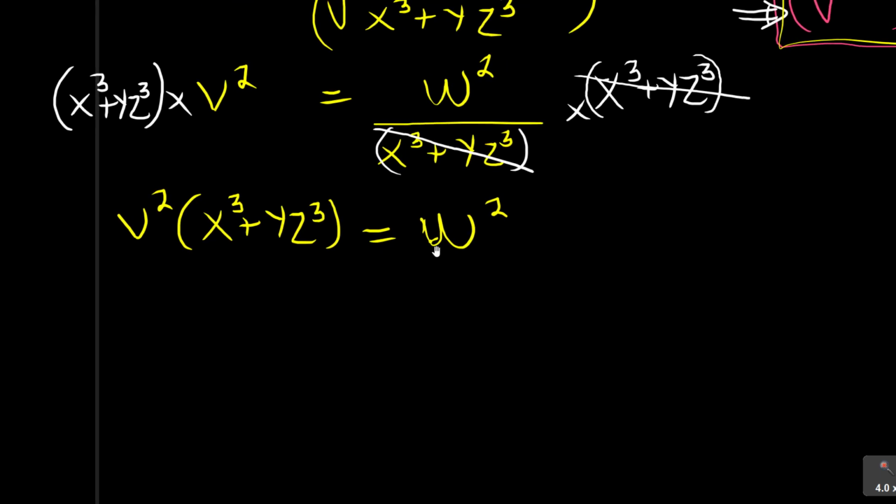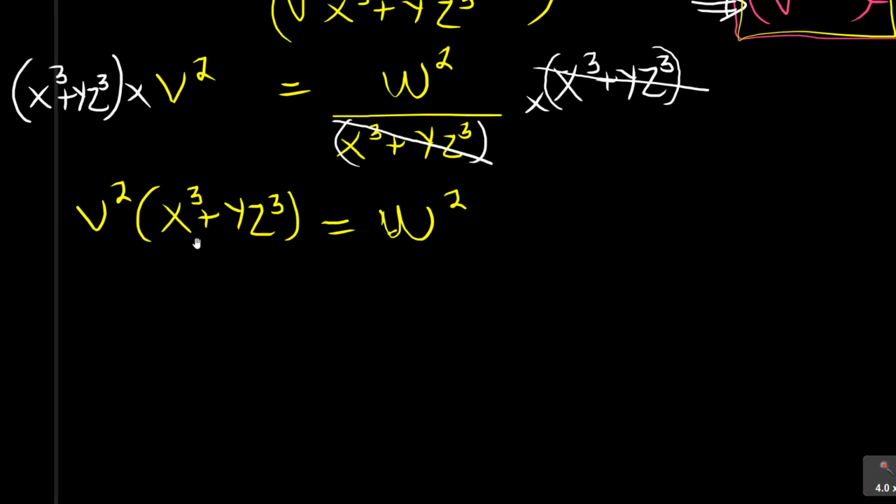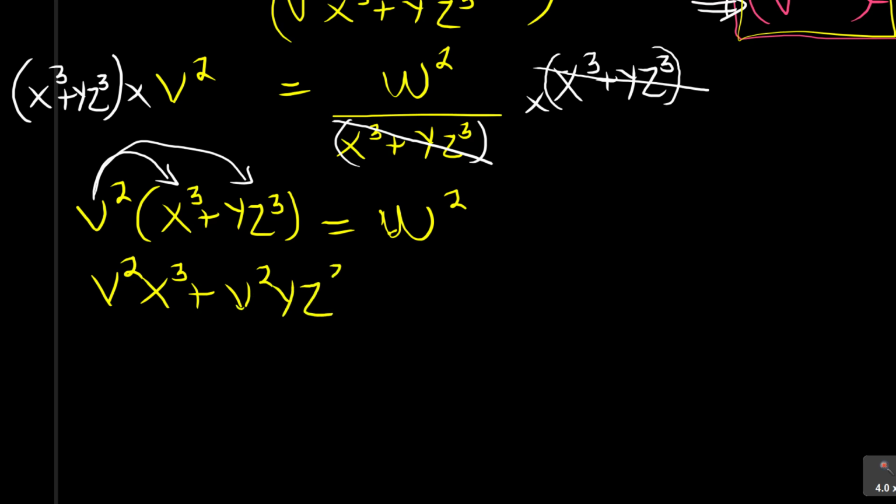So now we have got z almost where we want, but first of all, as we said, you need to open this bracket. This must open that, and this must open that, which means v squared times x cubed is v squared x cubed as is, nothing changes, plus v squared y z cubed is equal to w squared. Why are we doing that?